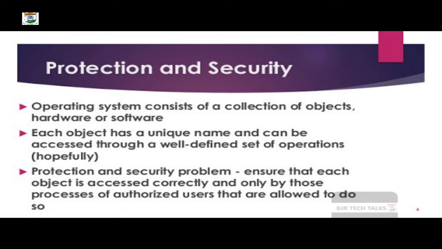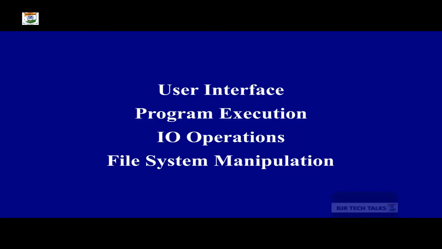Now let's recall the services provided by the operating system. The first service is the user interface. Okay, user interface might be a command line or a graphical user interface. And the second service is the program execution. So OS is creating an environment for program execution. And the third service is the IO operations. So whatever input output operations are going on, that will be supervised by the operating system. And the next service is the file system manipulation. So whenever the user tries to manipulate any kind of file, OS takes the responsibility to manipulate that.